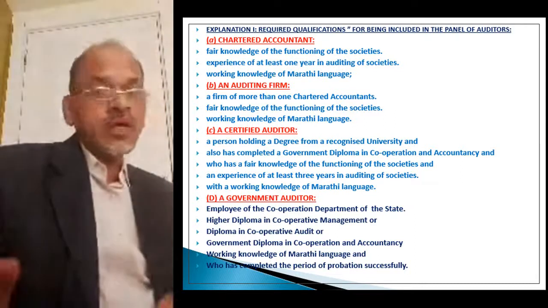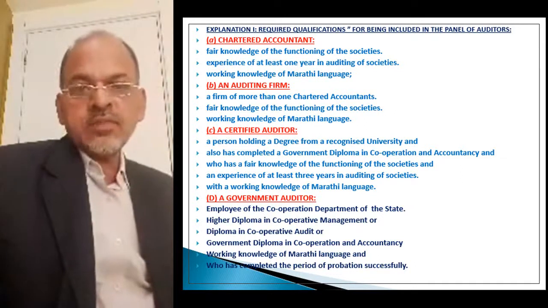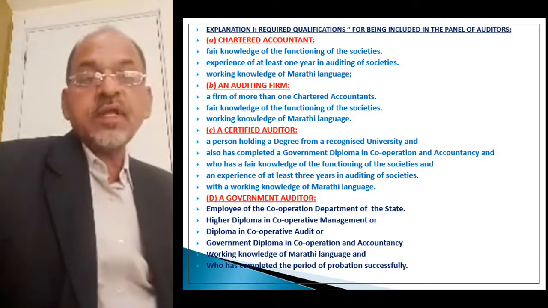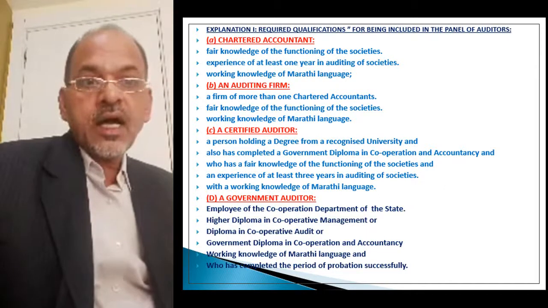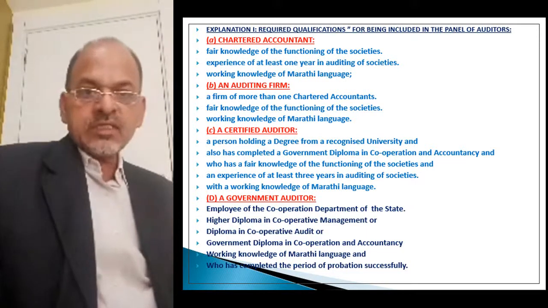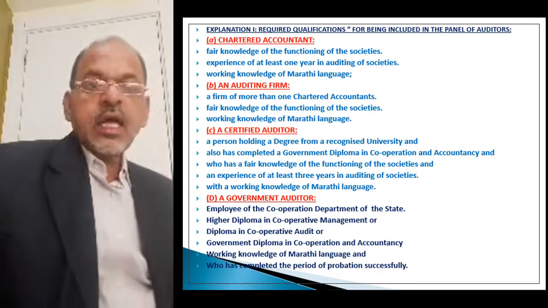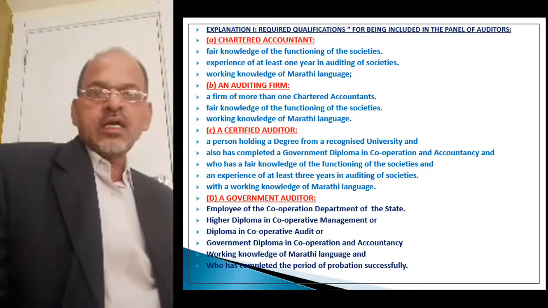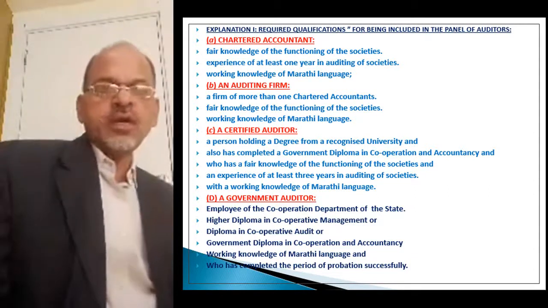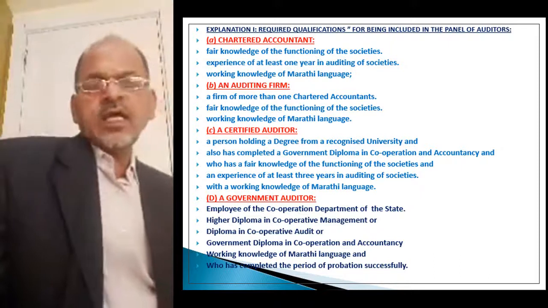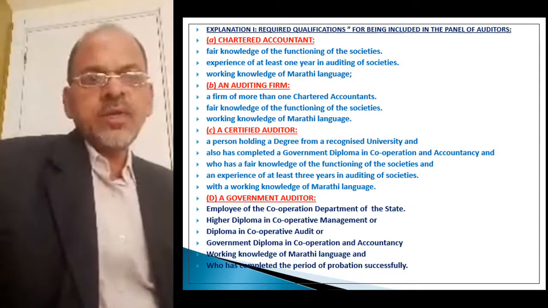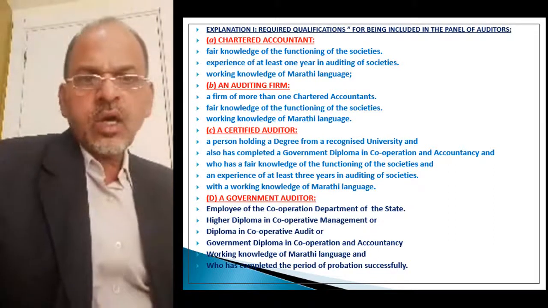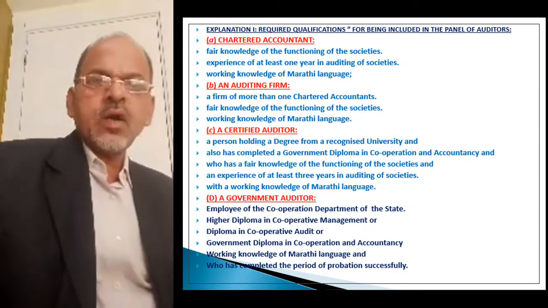First qualification, that is chartered accountant. As per the specific act, if any person has the qualification of chartered accountant, that chartered accountant can be appointed as statutory auditor,